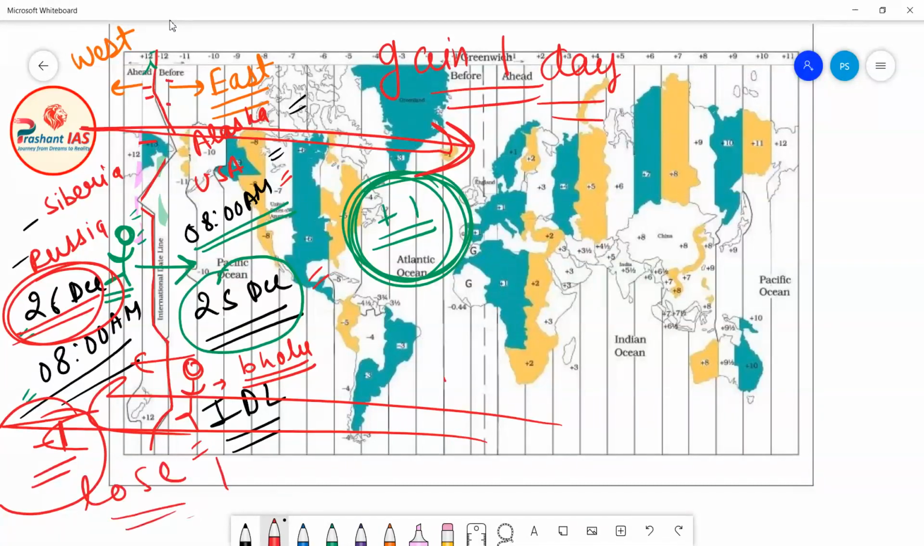And due to all these reasons, this line is known as the international date line, because the date actually changes across this line. If a person is crossing this line, then the date will change for that person. So this is actually a standard reference point for the beginning of a new date.